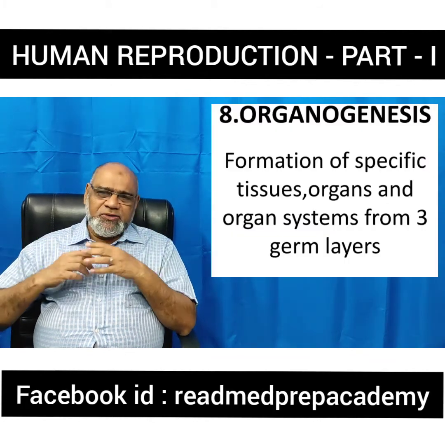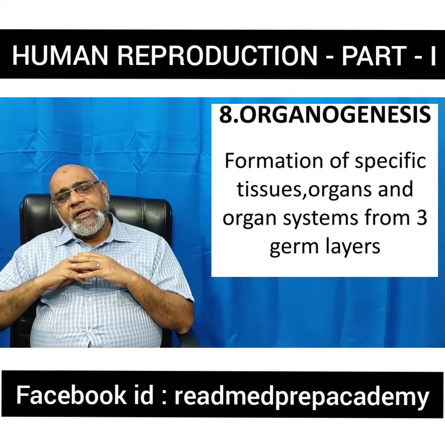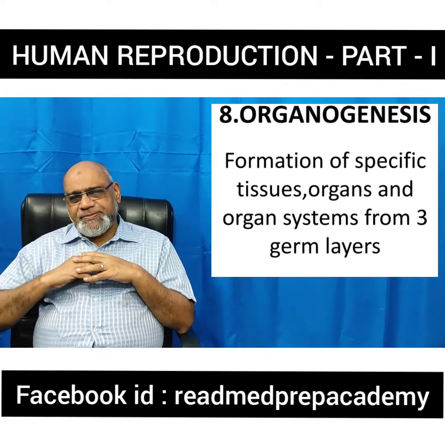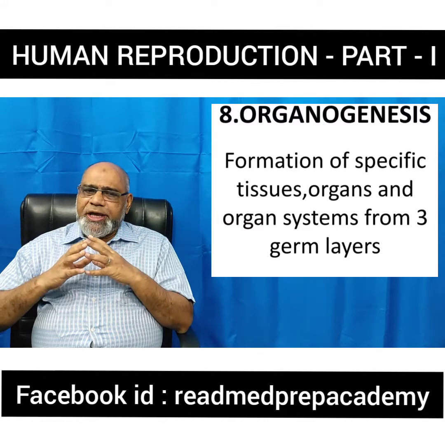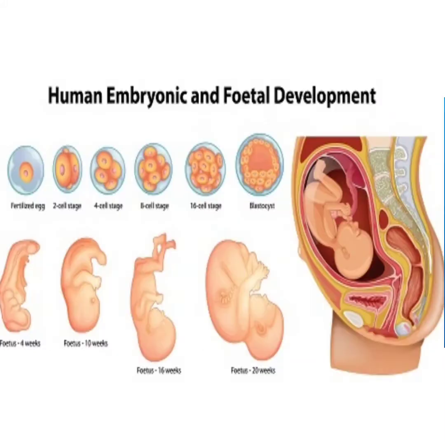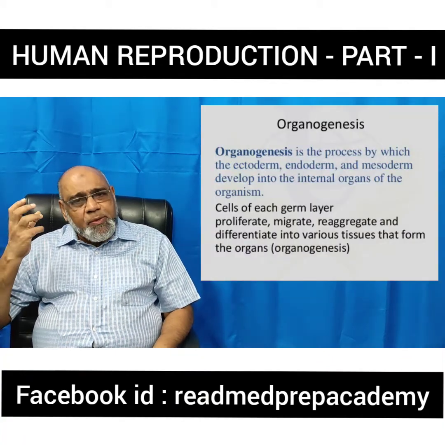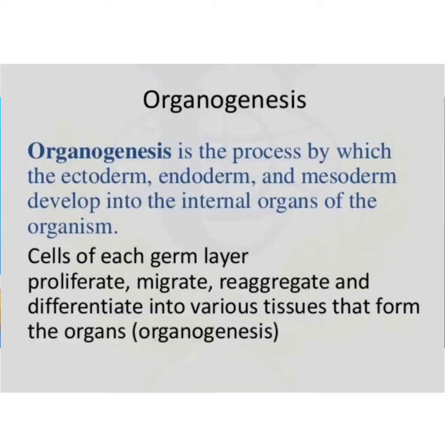What is organogenesis? This is the formation of the specific tissue organs. These tissue organs form the organ systems. The three germinal layers give rise to different types of organ systems. It is a process by which the ectoderm, the endoderm and the mesoderm develop into different internal organs in the organism.